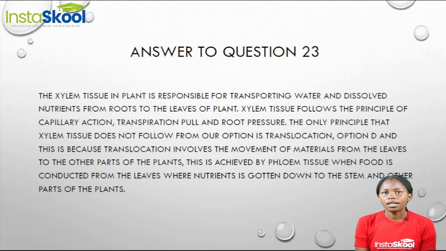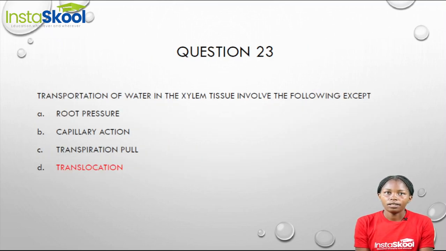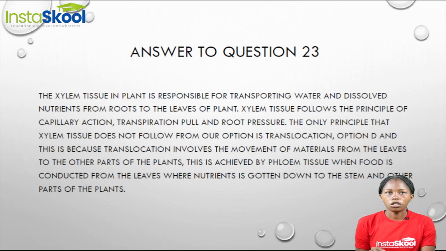And why do we say so? Because translocation involves the movement of materials from the leaves to the other parts of the plant. This is usually done by the phloem tissue. The phloem tissue helps to conduct food from the leaves, that is where the food is produced, to the stem and to the other parts of the plant. So our answer is option D. The xylem tissue does not involve the translocation process.